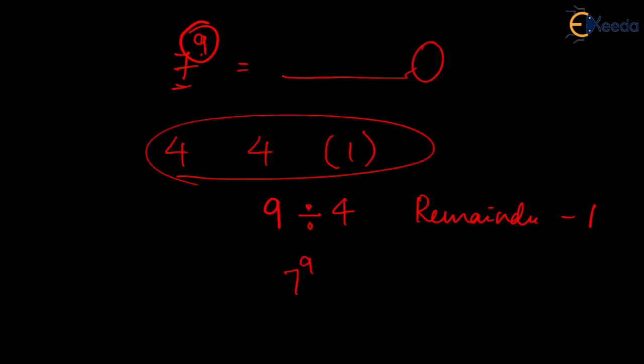So 7 raised to 9 will have the same unit digit as 7 raised to 1. And what is 7 raised to 1? It is 7. So the unit digit for 7 raised to 9 is 7. I hope everybody is clear with this. Now, what if you don't have a single digit, but a two-digit or three-digit number? Let's take an example, 243 raised to, let's say, 11.